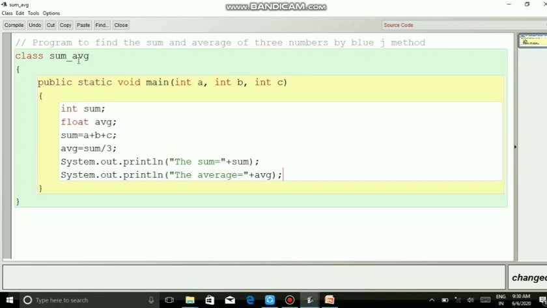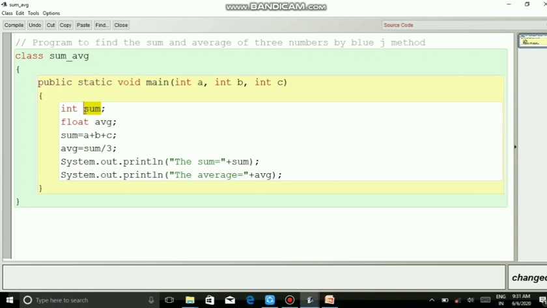So class SumAverage, public static void main, inside the main int a comma int b comma int c. Since we are finding out the sum and average of three numbers, we need three inputs. So the three inputs are given as arguments, int a, int b and int c. And next is int sum, to store the sum of the three numbers.